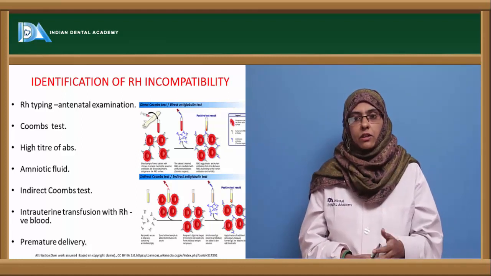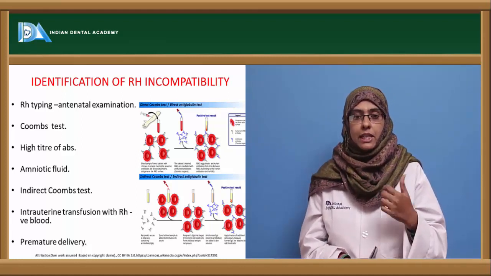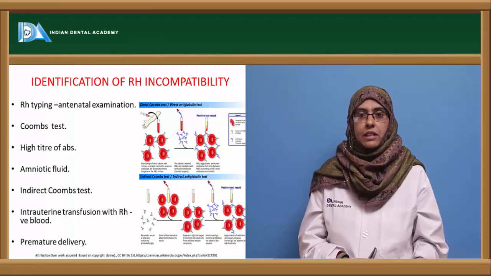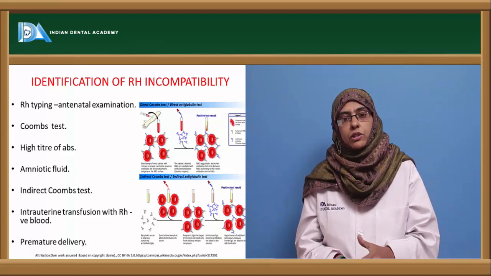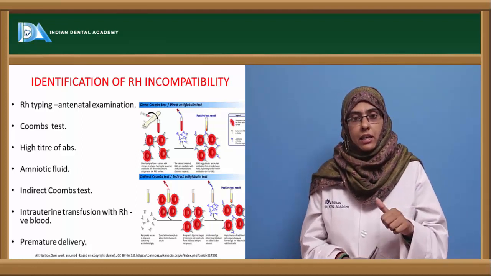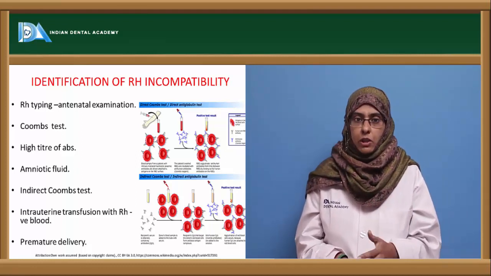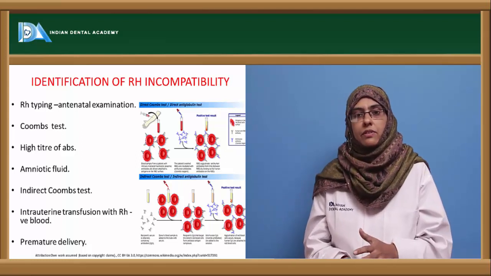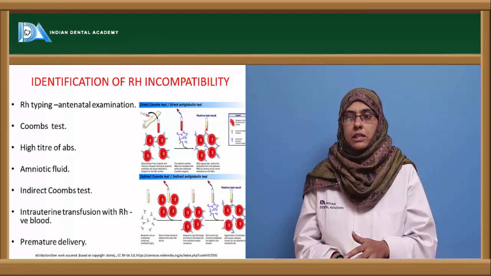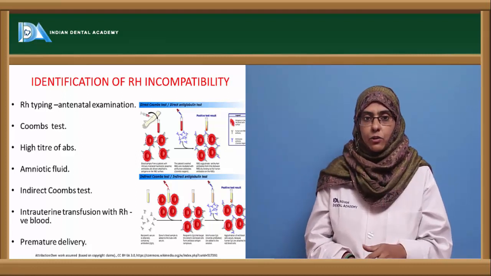Next, a high titer of the antibodies is usually expressed. Identifying this high titer of antibodies helps us to know whether the fetus is RH positive or RH negative, and testing the amniotic fluid with the RH positive antigen can also help us to know whether the fetus is RH positive or RH negative, and we go for the indirect Coombs test to detect